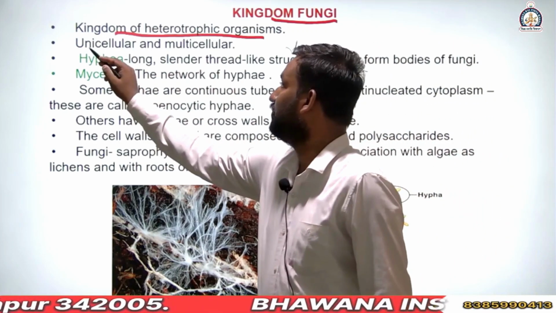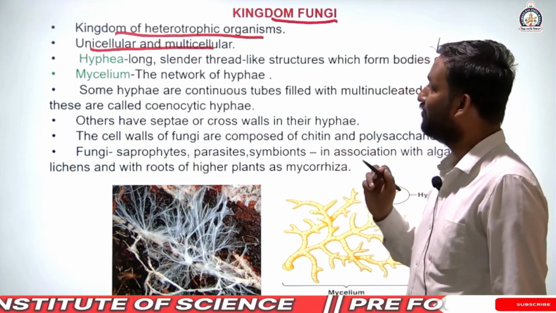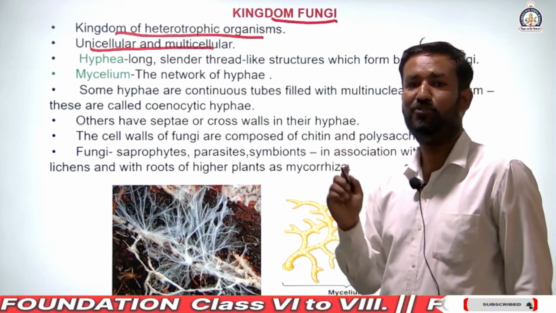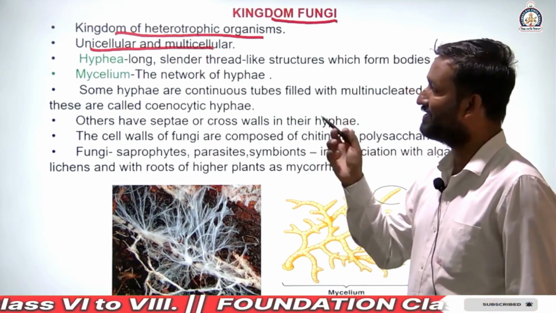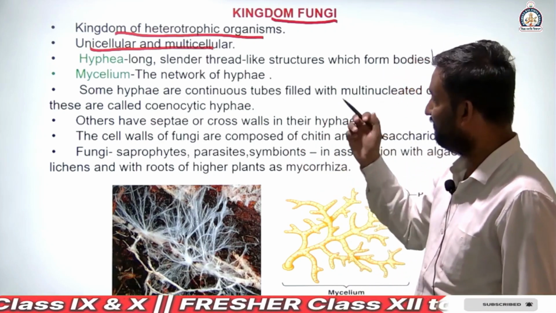Okay, next, unicellular and multicellular. Most fungi are unicellular or multicellular. What is the meaning of unicellular? Those composed of a single cell. And multicellular are those formed by more than one cell.